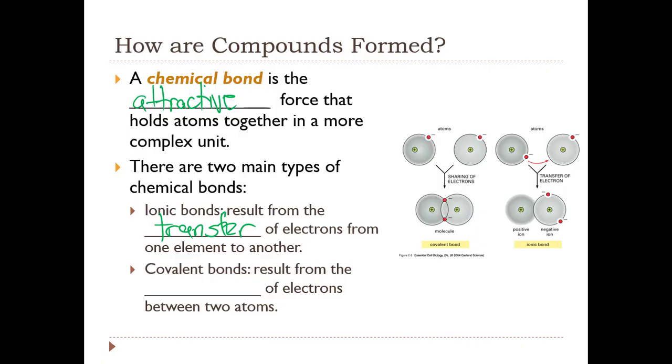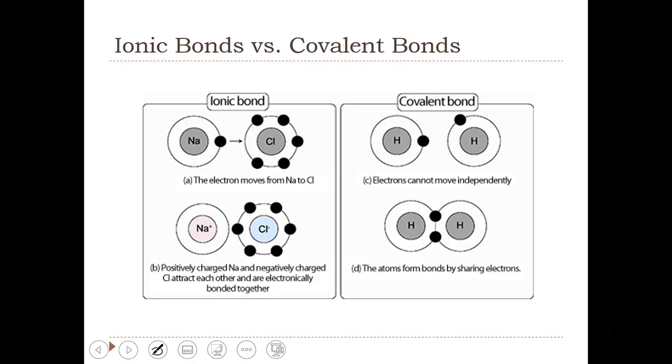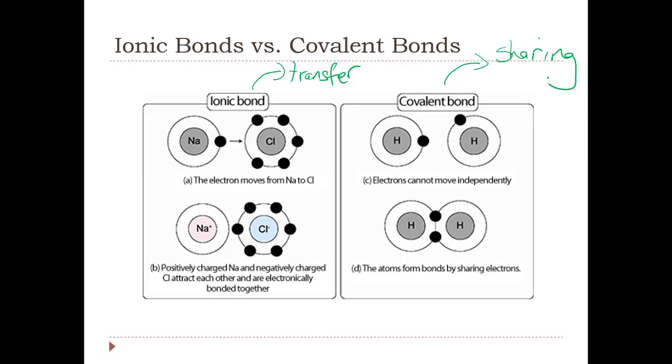And then covalent bonds result from the sharing of electrons between 2 atoms. So instead of the transfer, they share these valence electrons. Again, ionic bonds are formed through the transfer of electrons from one atom to another, and in covalent bonds we have the sharing of electrons.